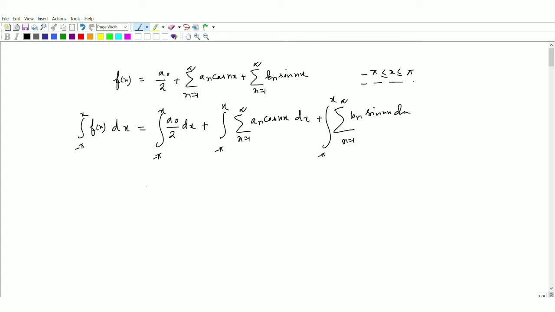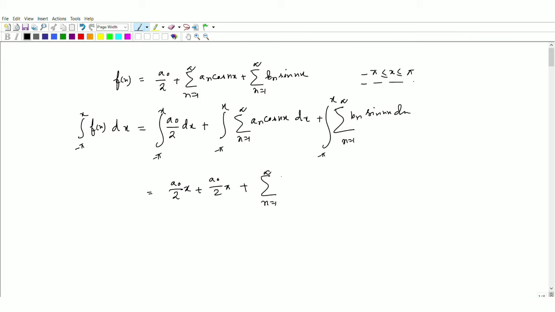On the right hand side after integration we will get a0/2 x plus a0/2 pi, plus inside the summation we will take the integration.